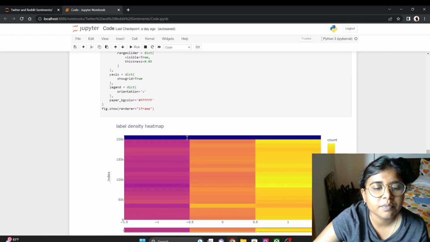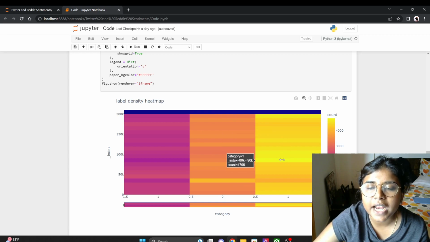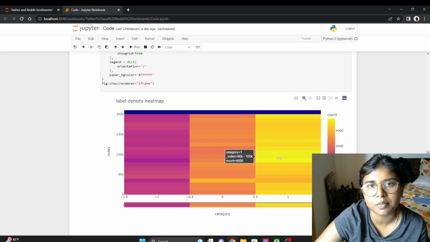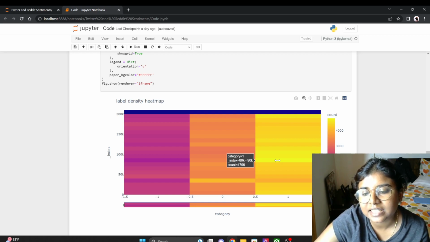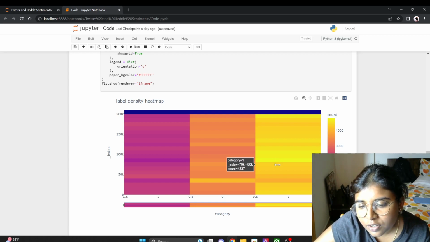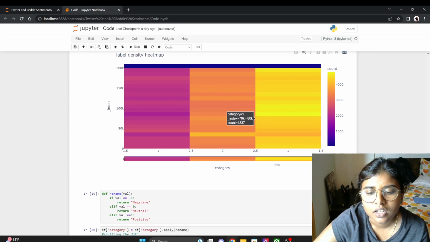The next one I have plotted is a label density heat map. This heat map is configured so that the brighter color shows the maximum number of words, and the darker the color, the fewer the words. So if you notice, this yellow color which I am pointing at shows 4796 words, and the darker yellow below it shows only 4337 words.